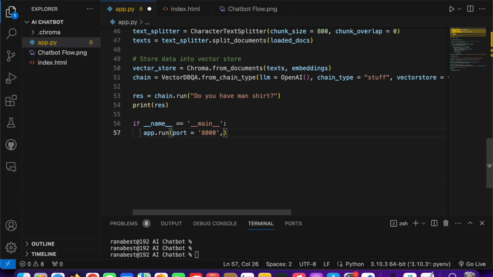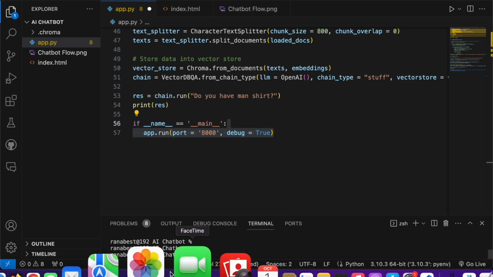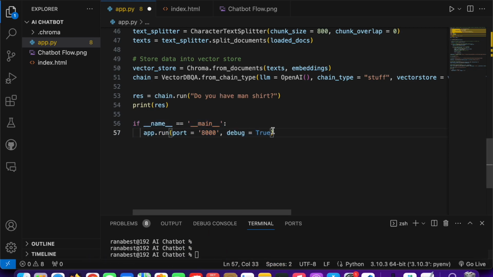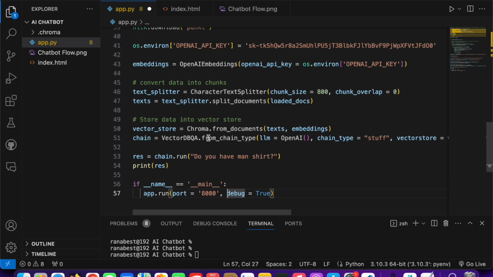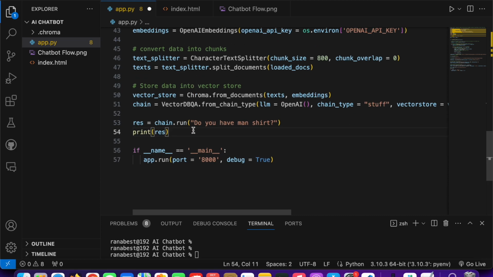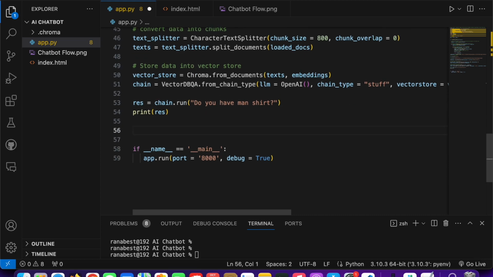So that is it. You can also pass debug equal to true, because whenever we save the code, it will automatically make the changes and rerun our server, so that we don't need to press Control C, stop our server and run it again. It will automatically do that for us. Now after that, we just need to create a simple endpoint.